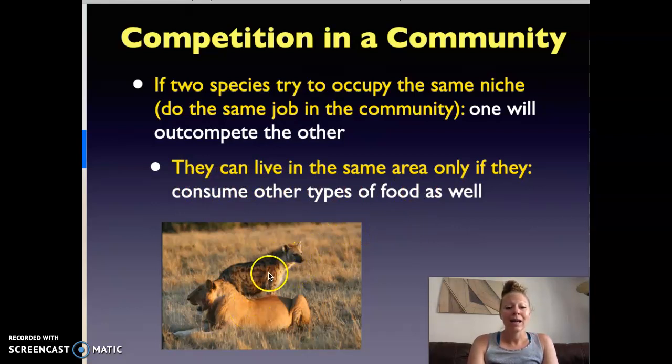Lions and hyenas sometimes eat the same food, but they also depend on other types of food. Hyenas are scavengers, finding carcasses to eat, whereas lions are hunters. So they can live in the same areas because they're not in direct competition for one single resource.